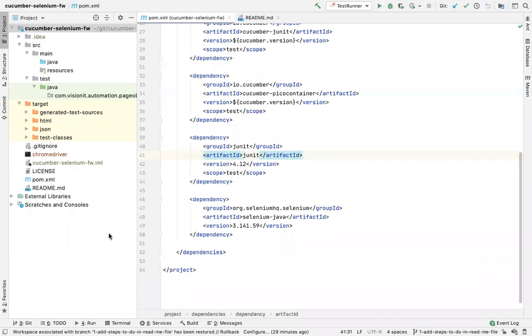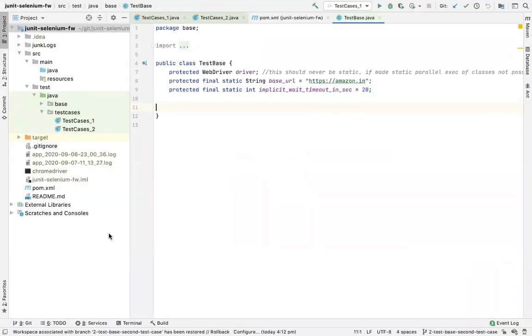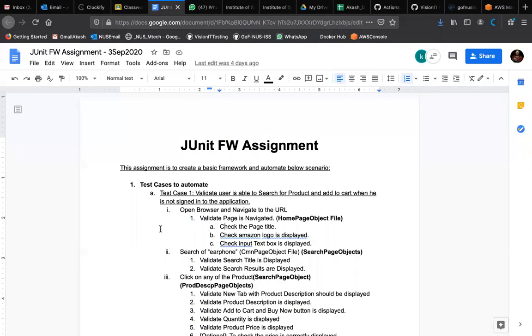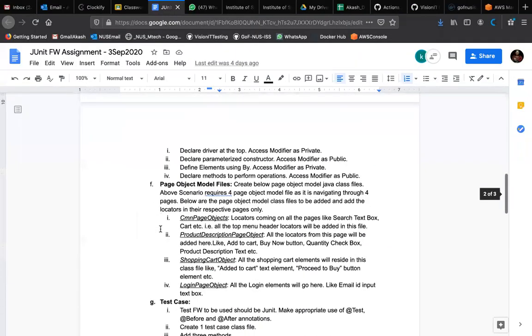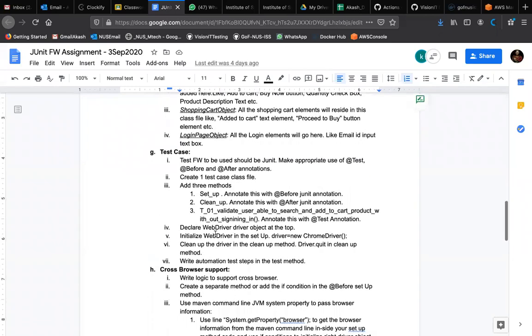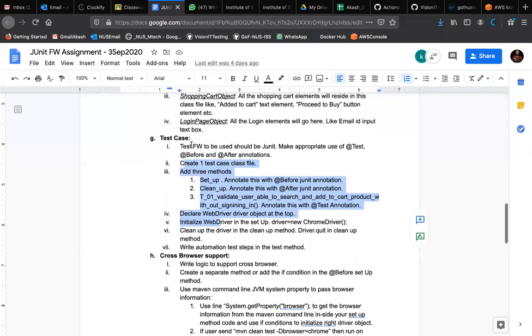You can also see that here, right? This is the JUnit framework. This is what I created, and I wanted something of this sort to be created by you in the form of this assignment. Okay, this is what I really wanted. The last status I got till yesterday was that few of you were here, and few of you also completed. I think you guys have reached somewhere here.